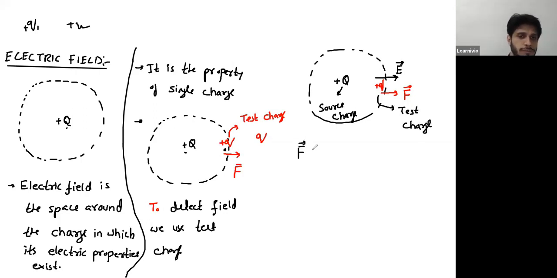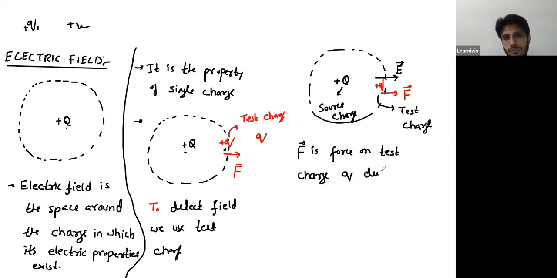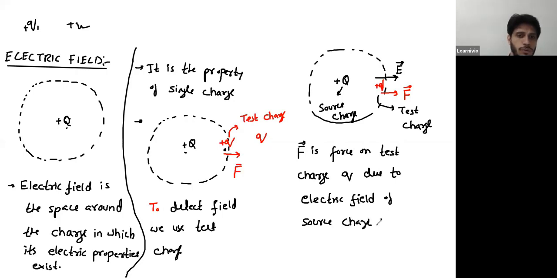So F is the force on test charge q due to the electric field of source charge capital Q. So from now onwards, whenever you think about electric force, consider this as a two-step process. First, a charge will generate a field, then that field will exert force over another charge. So is it clear up to this point?